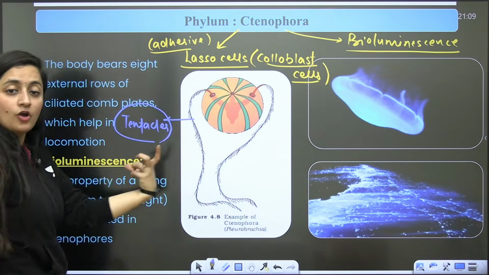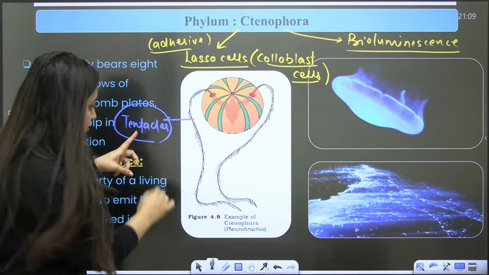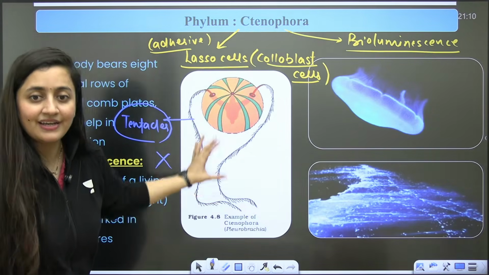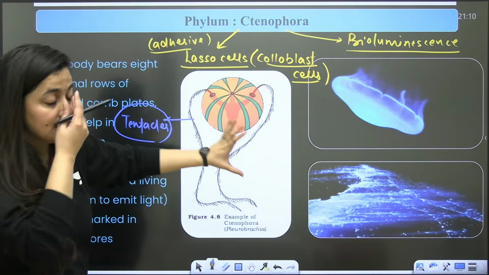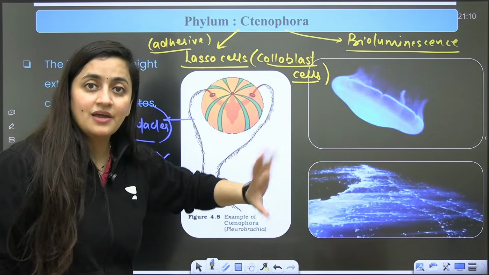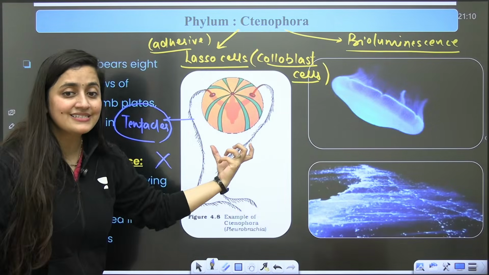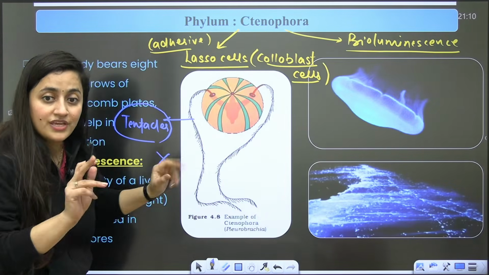It's not mandatory that all the organisms will have tentacles. Some organisms have tentacles and some lack them. On the basis of their presence or absence, we further classify them. But they are not using these tentacles for their movement.